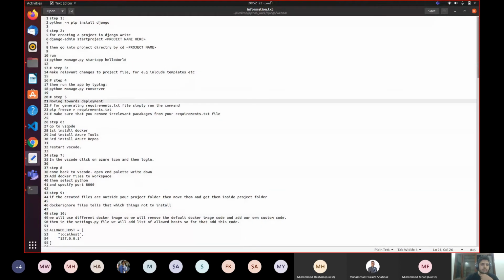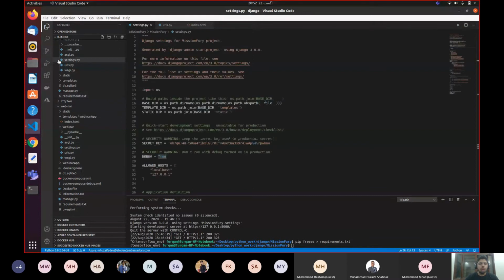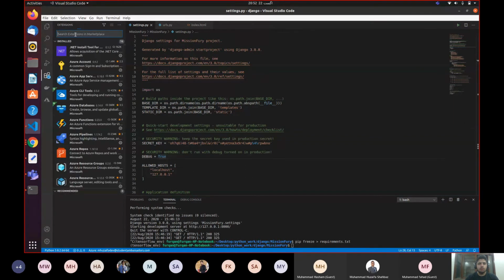Now go to step number 6, which is install Docker, install Azure tools, and install Azure repos. Whenever you are moving towards deployment, you need to have these tools already installed in your VS Code. Now how do you install this? I have already installed these things in my VS Code, but I'm going to tell you how you can install them. Go to this extensions icon, and now over here you can write Azure tools.